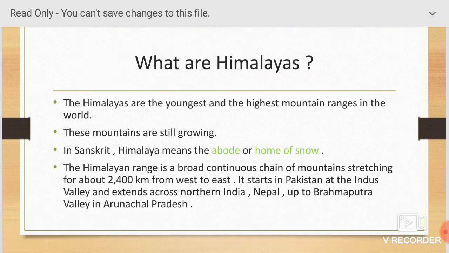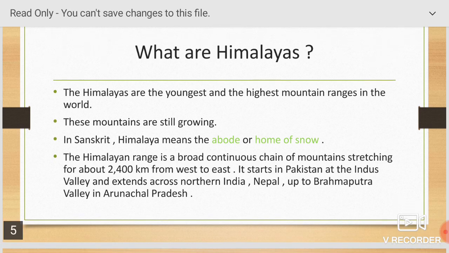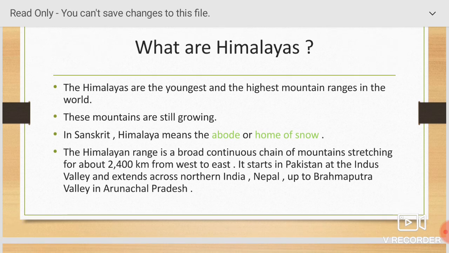What are Himalayas? The Himalayas are the youngest and the highest mountain ranges in the world. These mountains are still growing. In Sanskrit, Himalaya means the abode or home of snow. The Himalayan range is a broad, continuous chain of mountains stretching for about 2,400 km from west to east. It starts in Pakistan at the Indus Valley and extends across northern India, Nepal up to Brahmaputra Valley in Arunachal Pradesh.